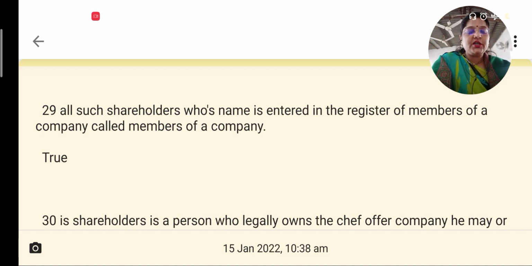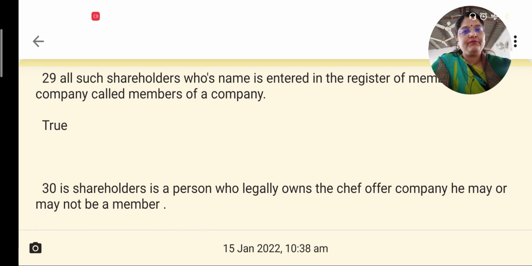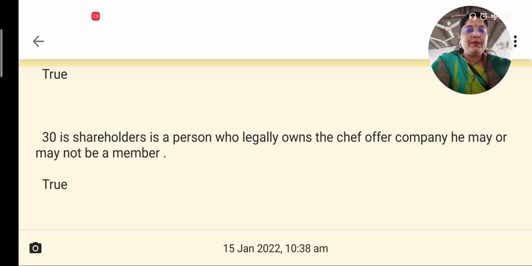Then who is a shareholder? A shareholder is a person who legally owns the shares of the company. His name may or may not be present in the register of members of the company. This will happen when the original buyer, the person to whom the shares have been allotted originally, sells his shares to another person.